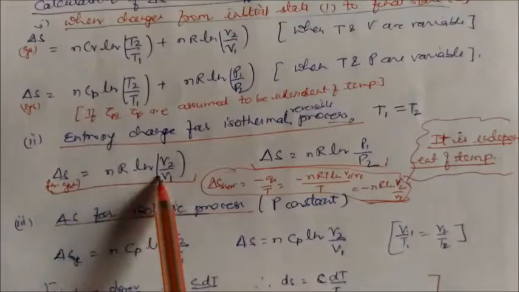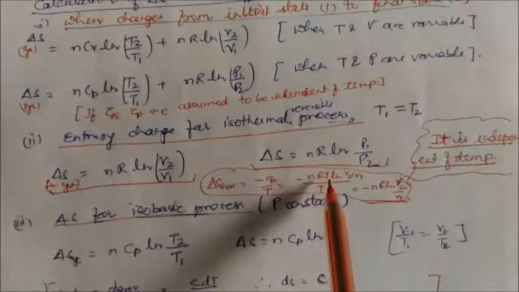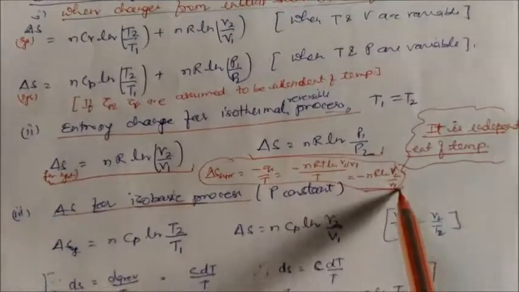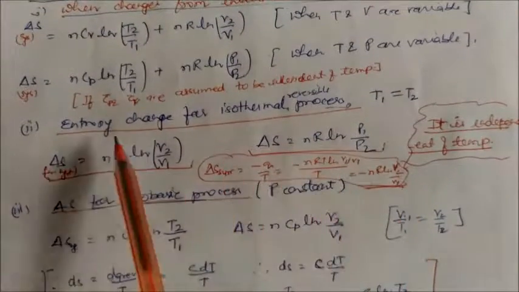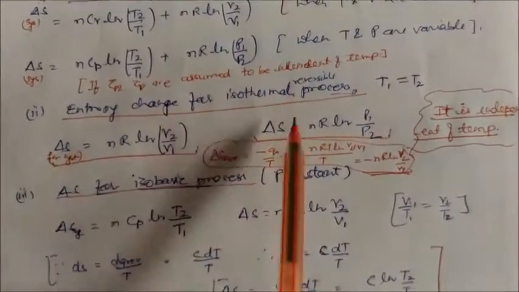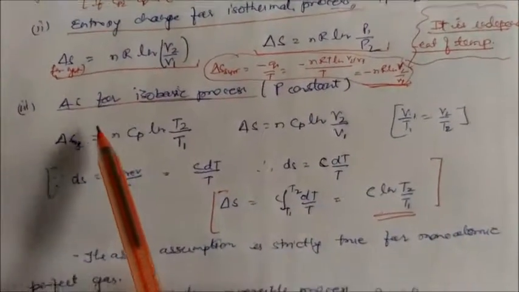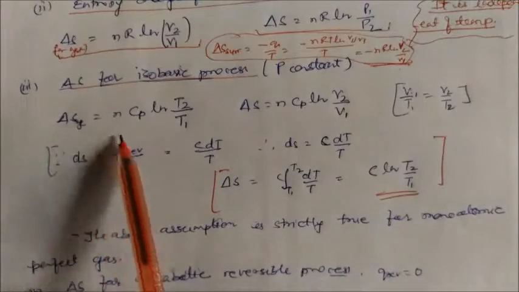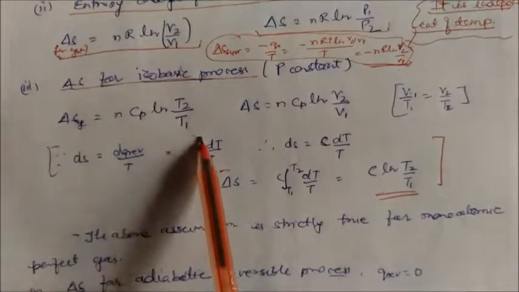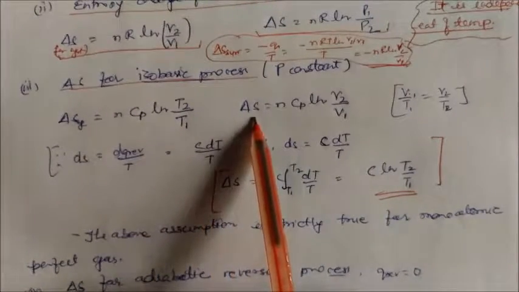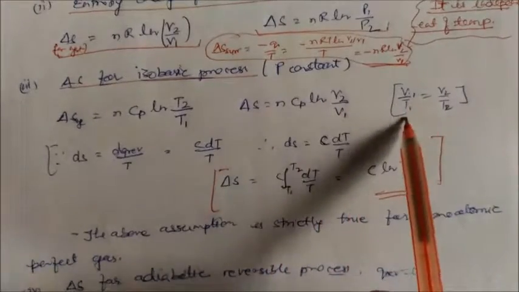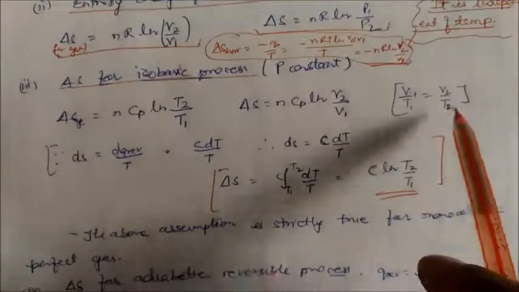So this whole equation becomes nRT natural log V2 by V1, divided by T, or nR natural log V2 by V1. So this is your entropy change for the isothermal reversible process. Now, for the isobaric process where pressure is constant, the entropy of the system is nCp natural log T2 by T1, or nCp natural log V2 by V1, because V1 by V2 is equal to T1 by T2.